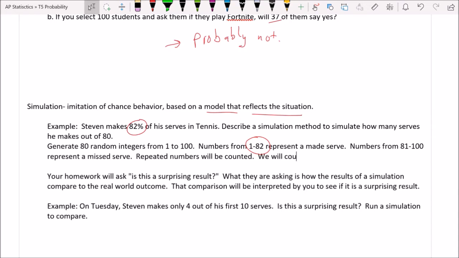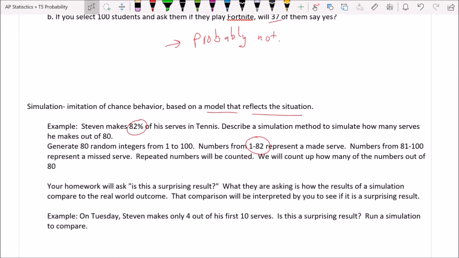We will count up how many of the numbers out of 80 are a make or a made serve and record that number. Okay, so that's a simulation. And we could run that simulation over and over again. Ideally, we would write a computer program that would do it for us, so we don't have to count numbers from 1 to 80. That would get really old. But that's an example of how to simulate this.